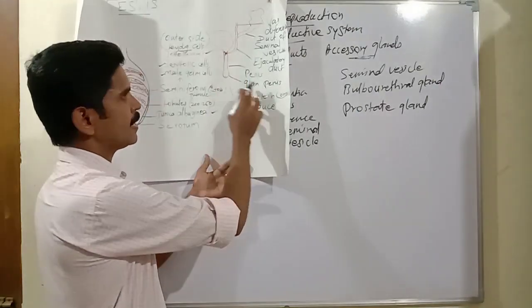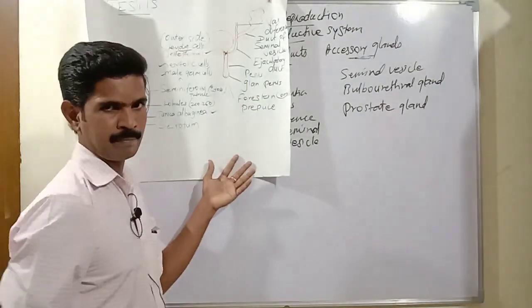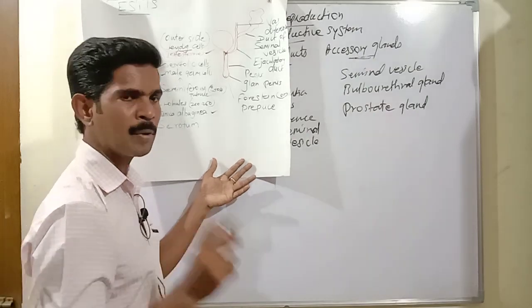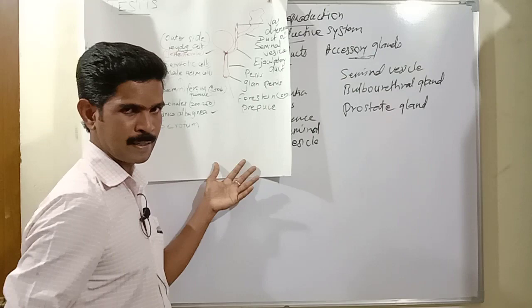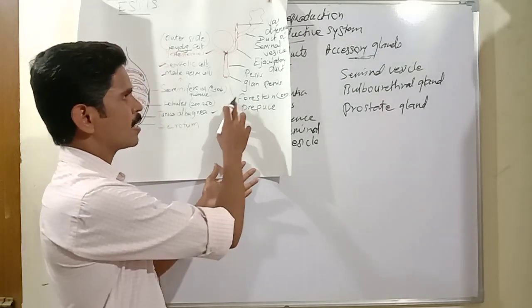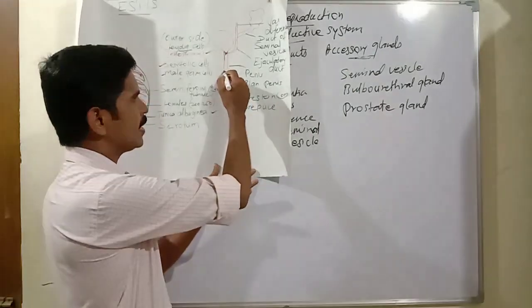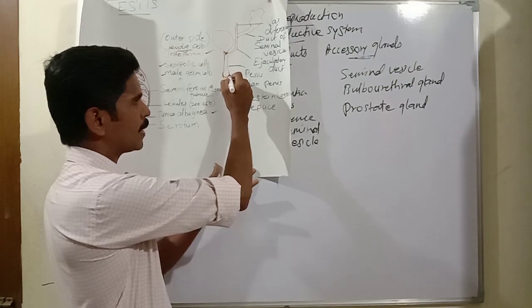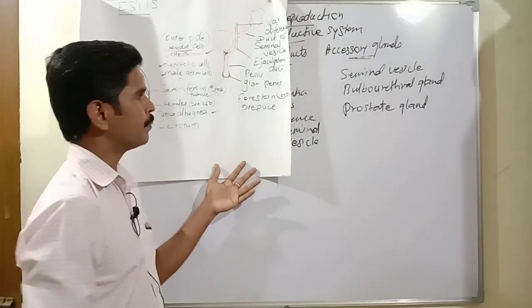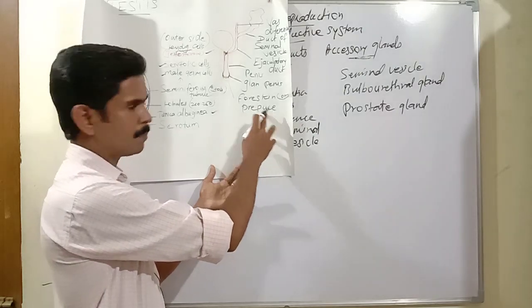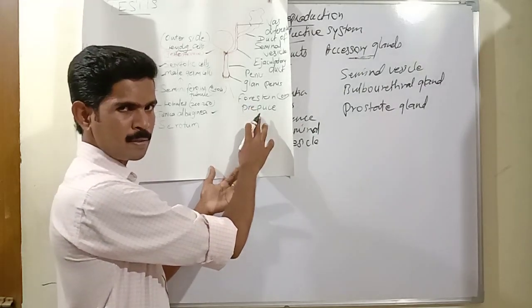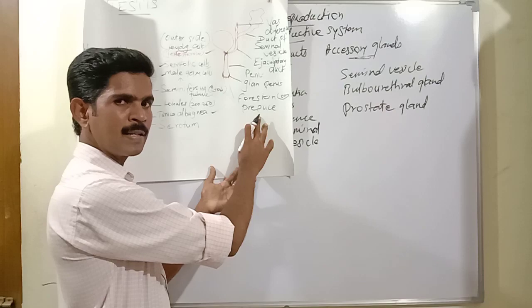This region is called the glans penis, the swollen end of the penis. Then next is the foreskin. The end of the penis is covered by a folded skin. This is called the foreskin or prepuce. Understand, my dear students?